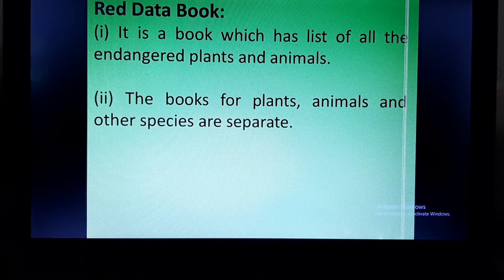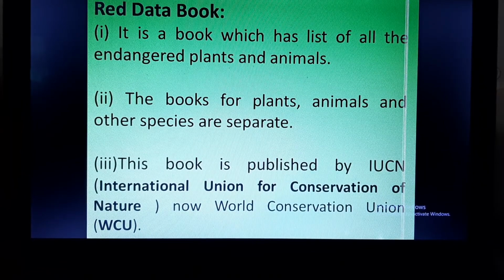Similarly, the list of the endangered plants of an area or endangered animals of an area, for example for a particular country, will be separate. So Red Data Book will be separate for separate species and with respect to different countries also. Now this book, as I told you, is published by IUCN, which is International Union for Conservation of Nature, and now it is known as World Conservation Union, that is WCU.